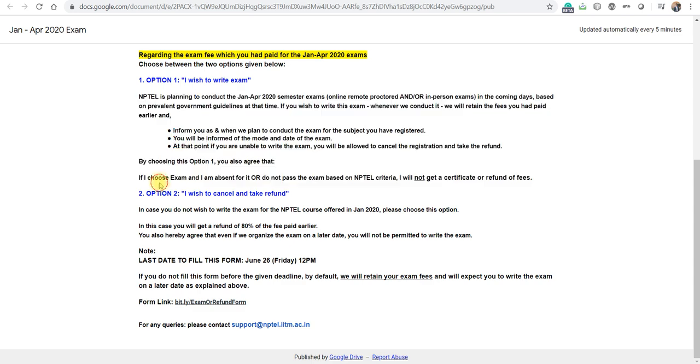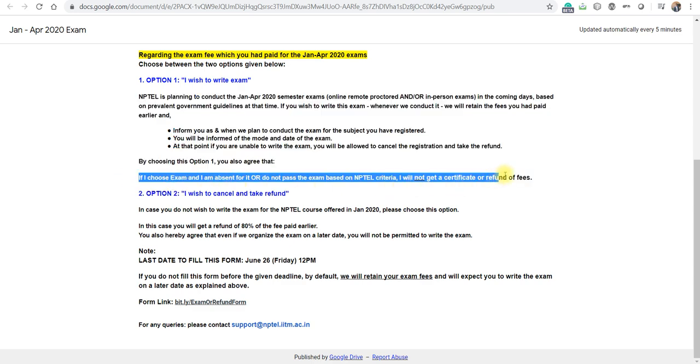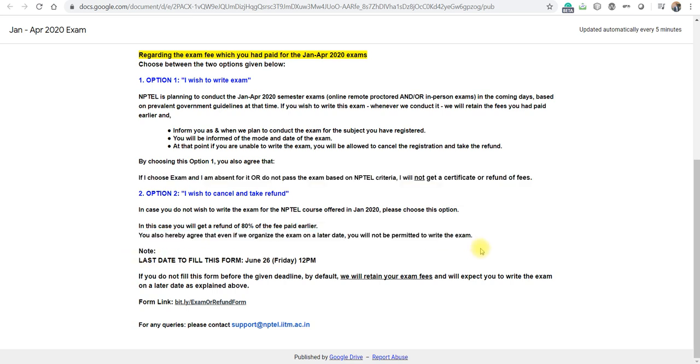So remember these 2 points, one for the first option and one for the second option. Based on this, you decide what is the favorable condition for you, whether you want to write the examination or cancel it, right.